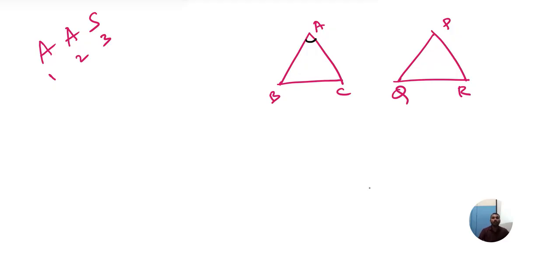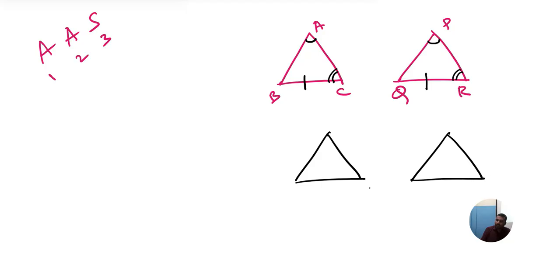Second, what should be equal? Angle. Here angle A, here angle C, here angle R. Angle, angle. Second angle, angle. Now it's my wish: I can take this side. If I take this side here, I should take this same side there. I will apply the same logic. One more figure, same criteria, same condition. Okay. Angle, angle. Angle, angle. Side, side.